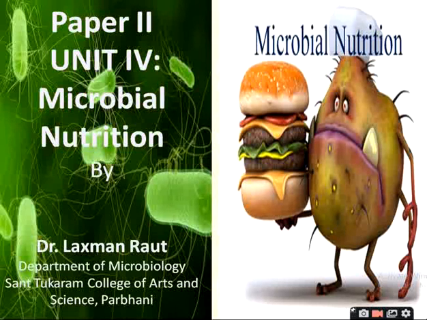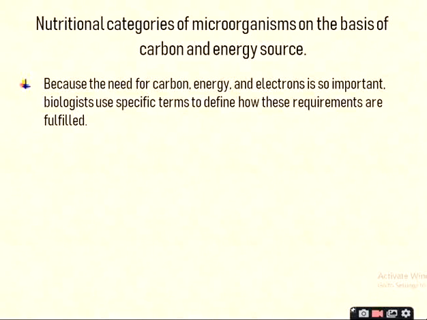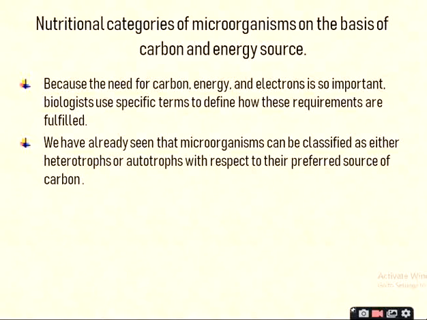Okay. Among these there are nutritional categories of microorganisms on the basis of carbon, energy and electrons, because the need for carbon and electrons is so great that biologists use specific terms to define how these requirements are fulfilled. We have already seen that microorganisms can be classified as either heterotrophs or autotrophs with respect to their preferred source of carbon.